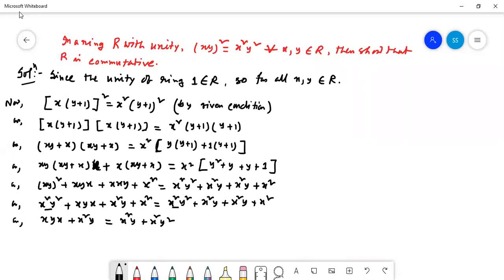So in the left hand side it will be remaining this x square and this x square, cut by the left cancellation law. Then in the left hand side it will be coming xyx plus x square y, and right hand side it will be coming x square y plus x square y. So one x square y will be cut again, or from here it is coming that xyx is equal to x square y. Is it clear? One x square y and one x square y is cut, so only xyx equal to x square y.